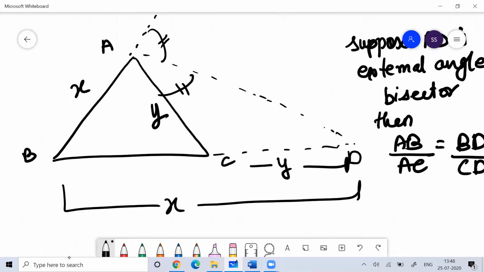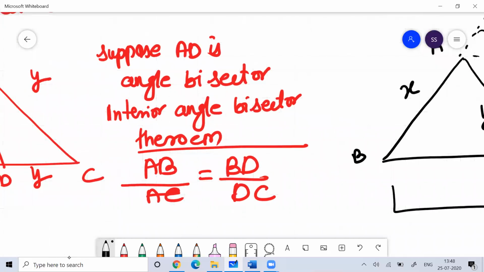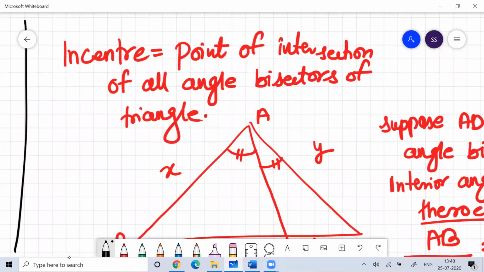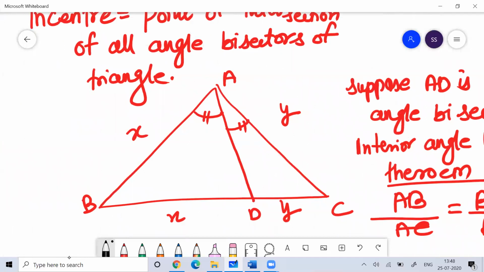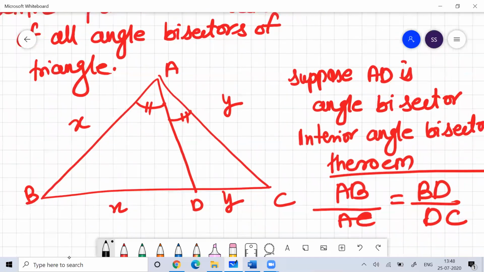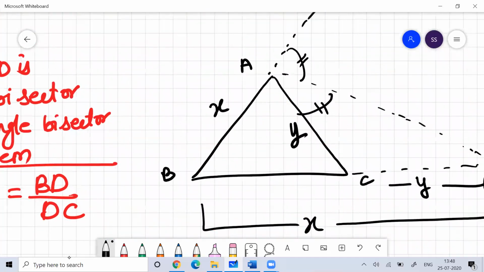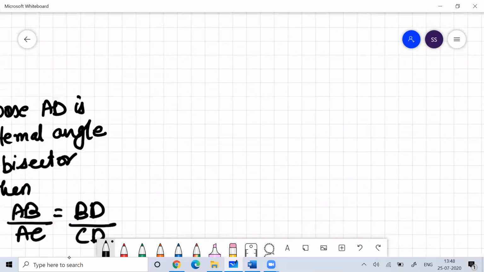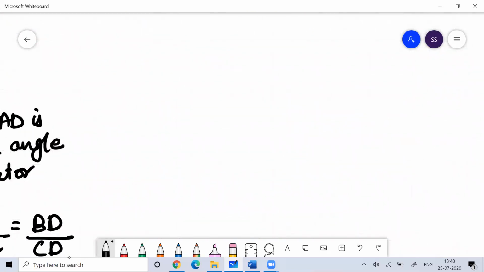Very important for a lot of questions in the exam. You can expect questions from both theorems, though more from the interior angle bisector theorem. You can definitely expect a question in the exam from this.